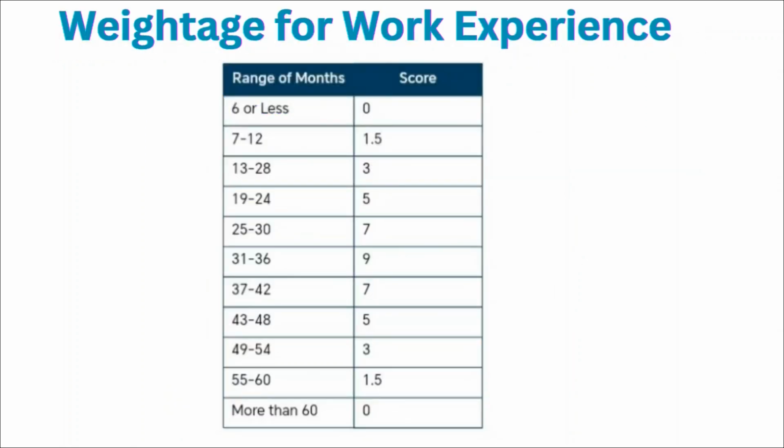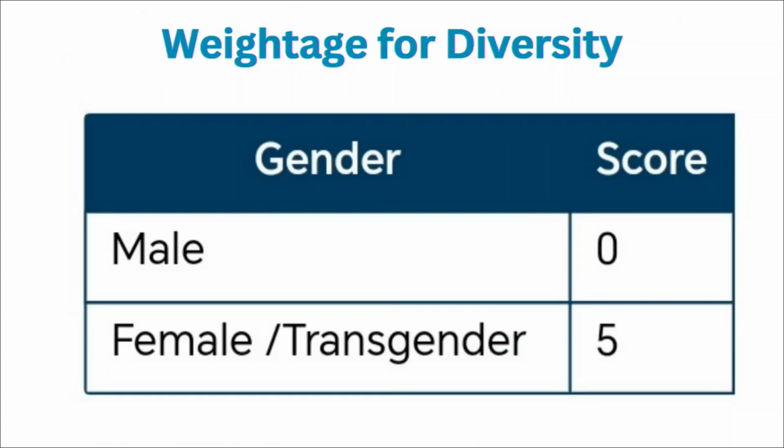For 7 to 12 months, it is 1.5. For 13 to 18, it is 3. For 19 to 24, it is 5. For 25 to 30, it is 7. For 31 to 36, it is 9. For 37 to 42, it is 7. For 43 to 48, it is 5. For 49 to 54, it is 3. And for 55 to 60, it is 1.5. Then in the selection process, the 5% weightage is given to the gender diversity also.